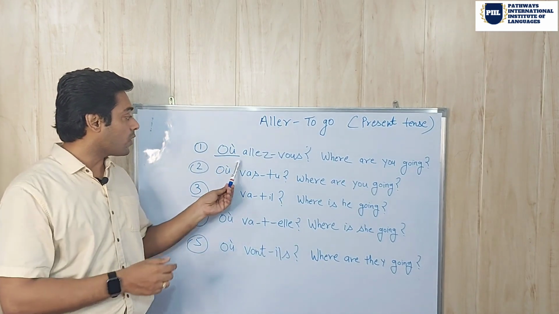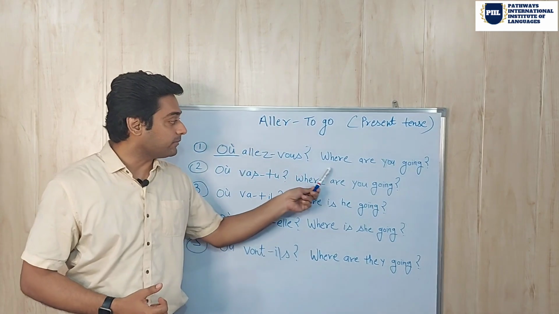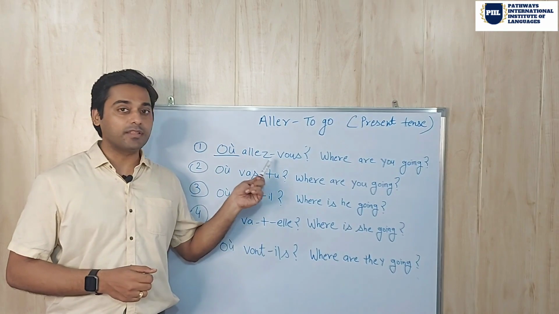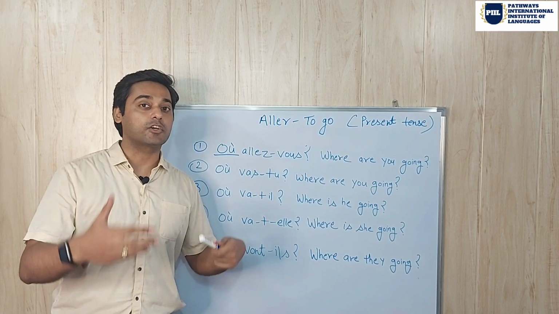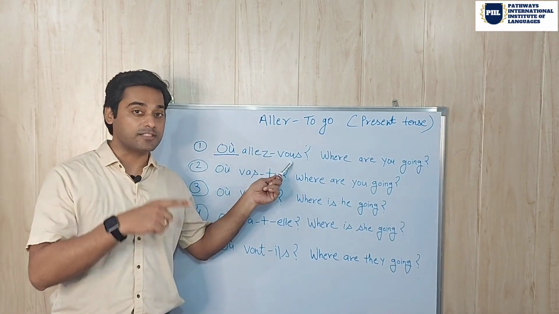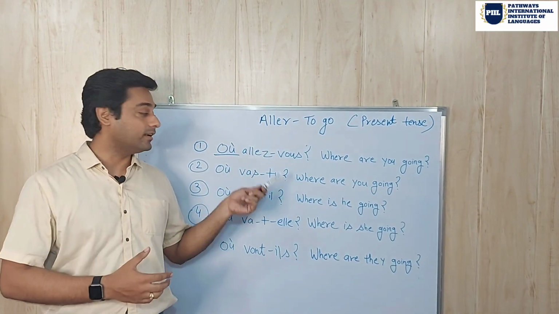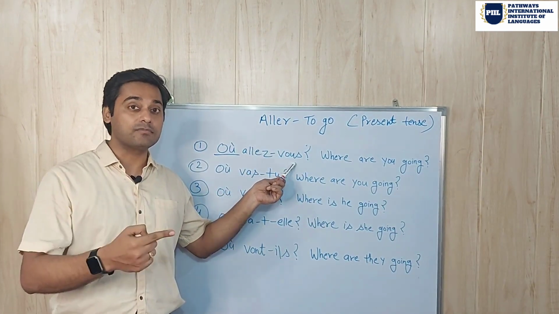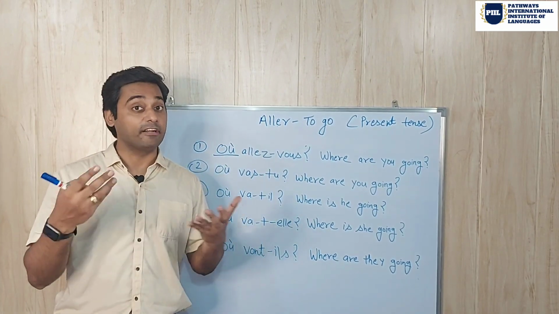For example, où allez-vous? That means where are you going? Did you notice something here? When you were learning the conjugation of aller verb, you must have seen that vous comes first and aller comes after it, right? But here aller comes first and then vous comes after it. Why? Because it is a way of making a question in French, like we do in English.